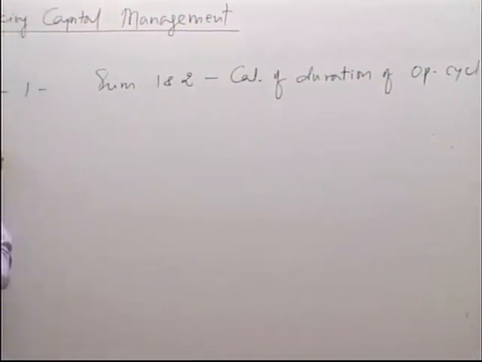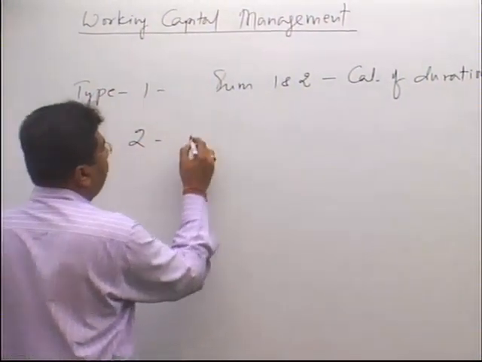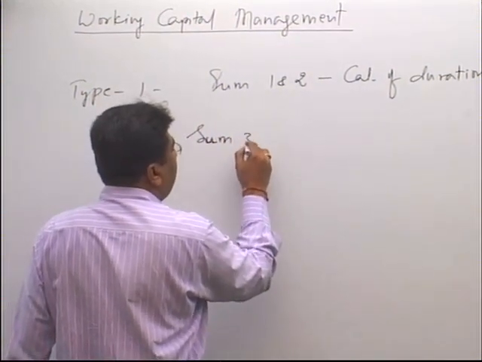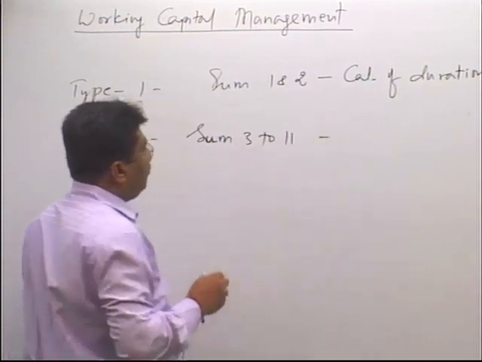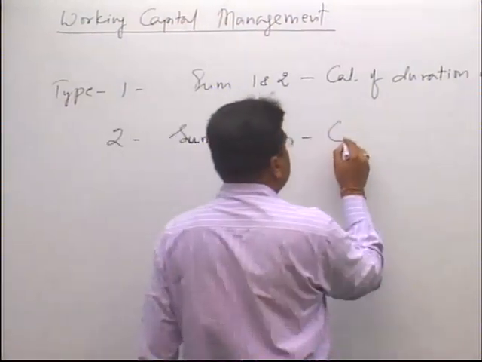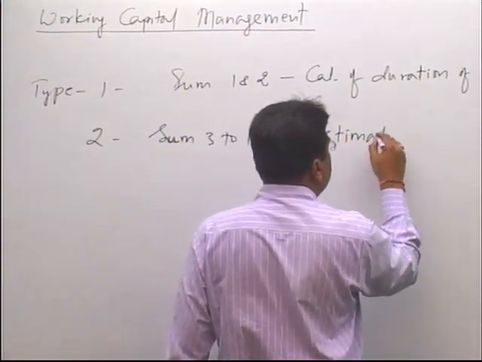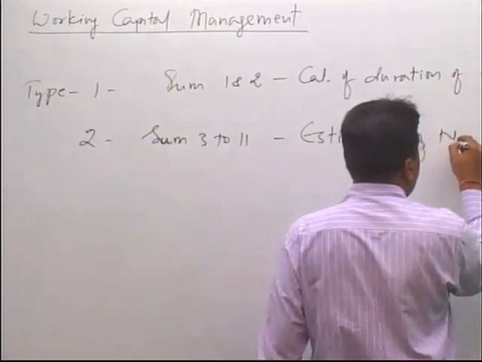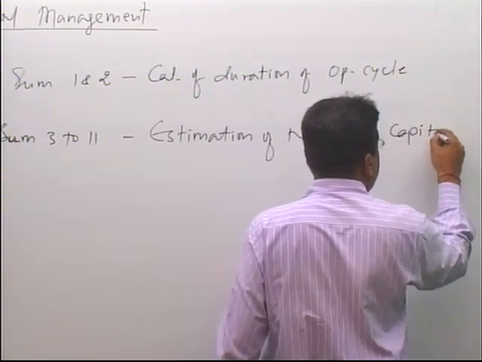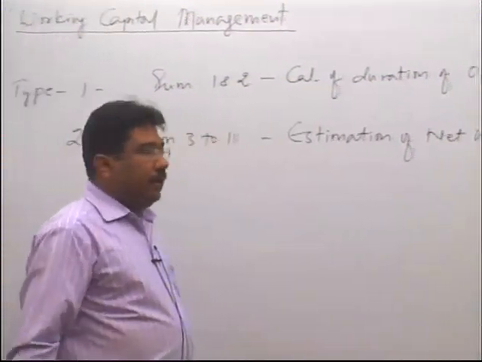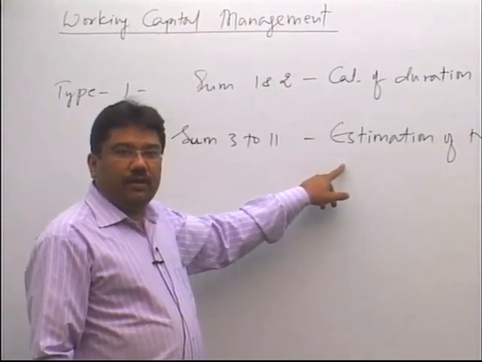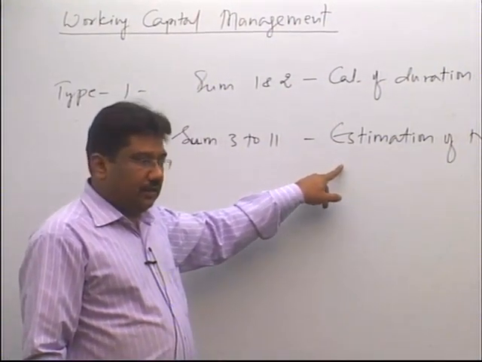Then the second category, type 2 sums, are sum numbers 3 to 11. These relate to estimation of working capital, estimation of net working capital. Estimation of net working capital means estimating the working capital requirement of the organization or the concern.